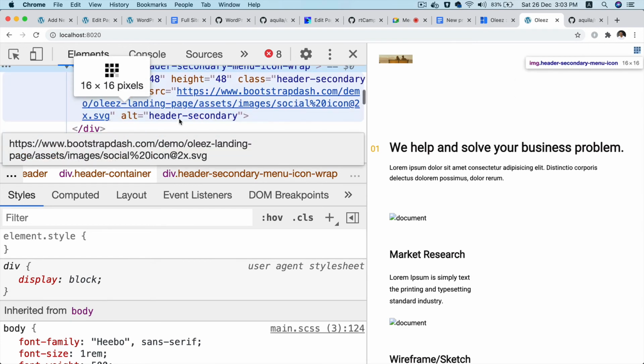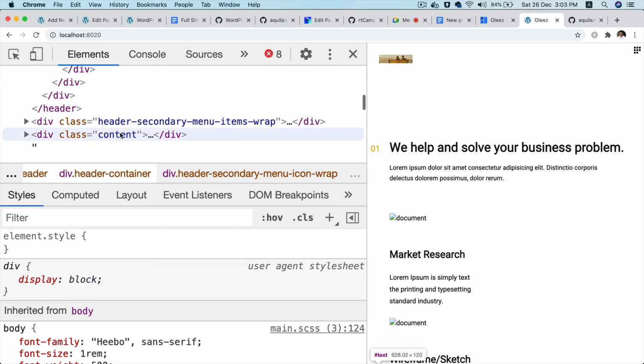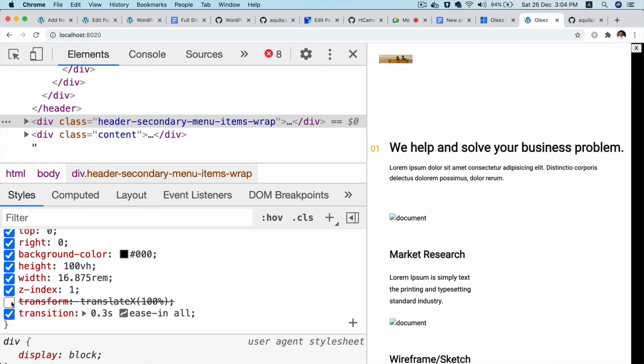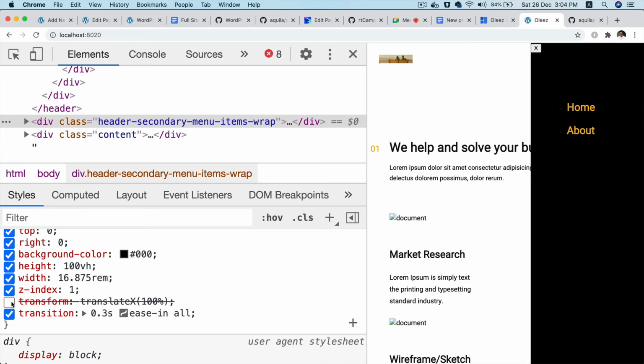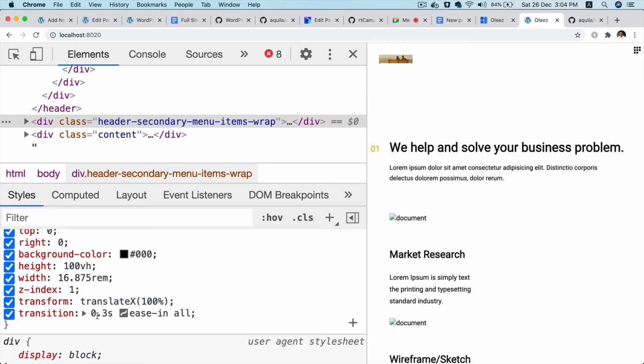So if you go back and check, go down, here it is. If you remove this, can you see? By just one property, our menu is kind of done. And this is for the time it takes. You can increase and decrease the times, 0.3 seconds. Ease in means easy, like smoothly.